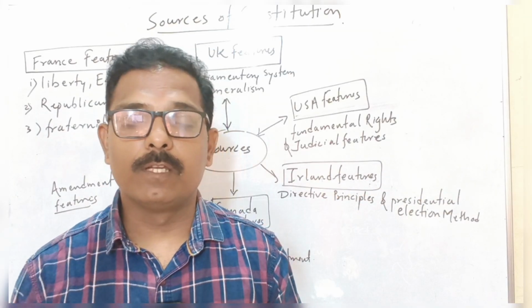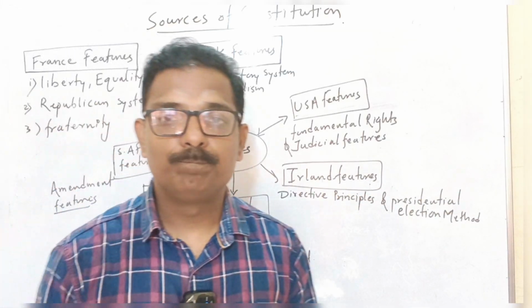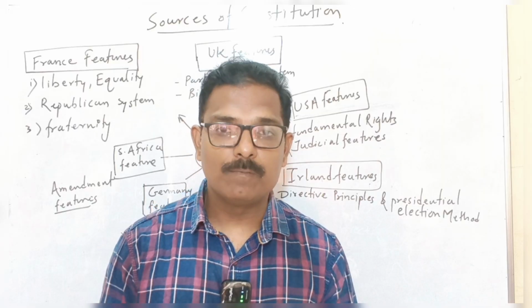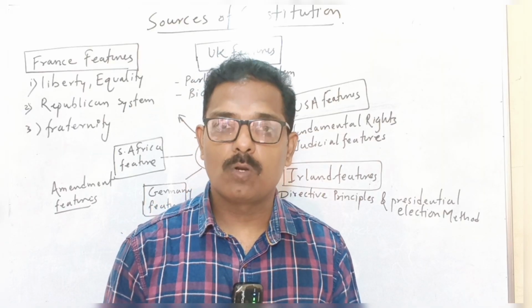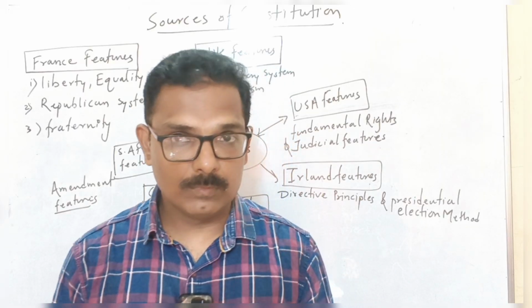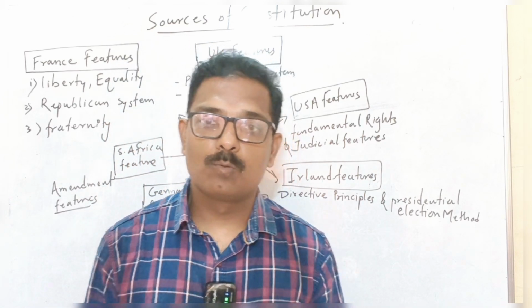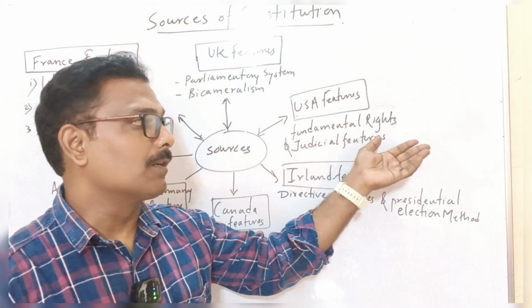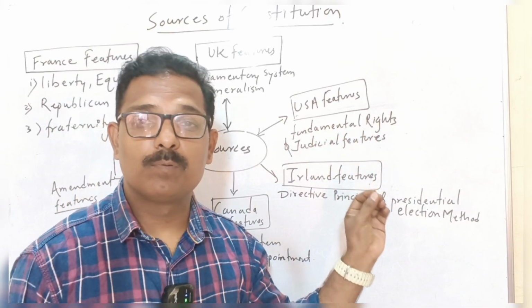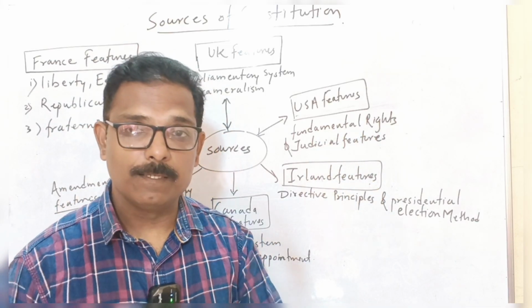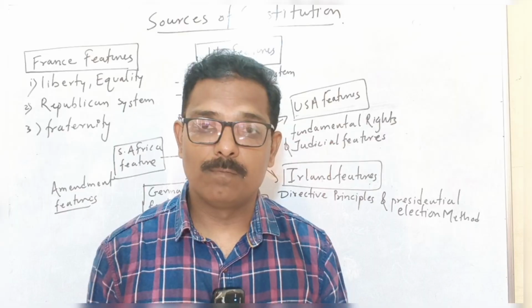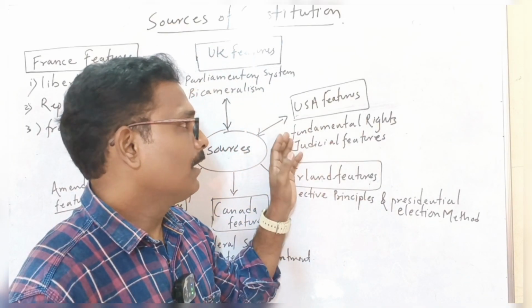As we are aware of the American Revolution, it was based on the fundamental rights, or rights of the people. So we have taken inspiration from the American Constitution for our fundamental rights, and it is one of the most important components in our constitution.